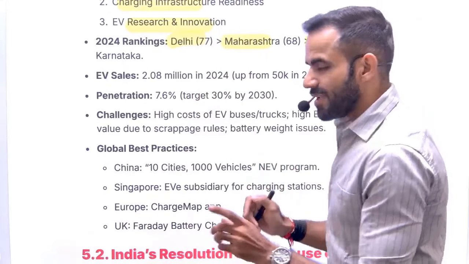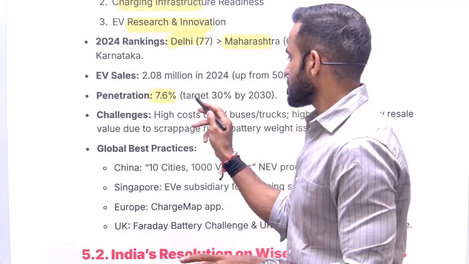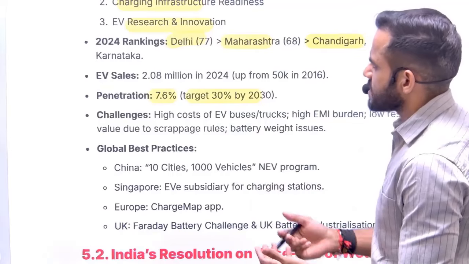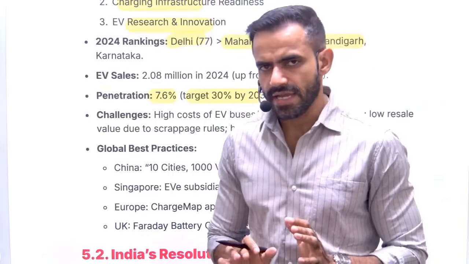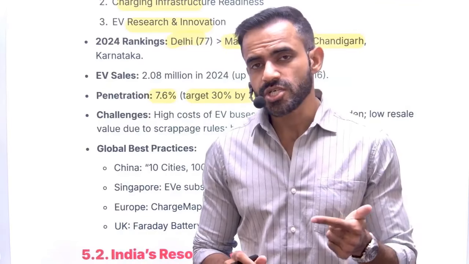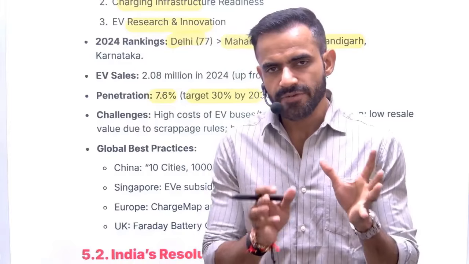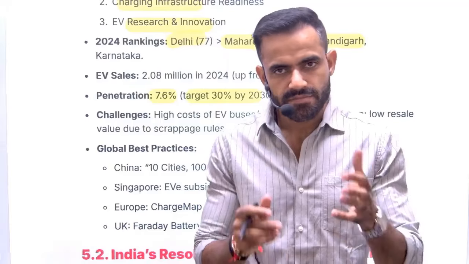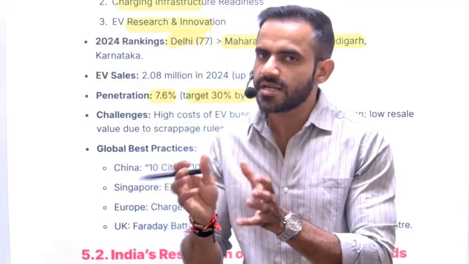Now, the penetration of EV as of now is 7.6%, and the target is to reach to 30%. What are the challenges? Again, the cost of EV is quite high. That is one challenge. Second is depreciation rate is quite high. Depreciation rate basically means after some time, how much will be the value of your vehicle. That means how much value is lost and how much is remaining.